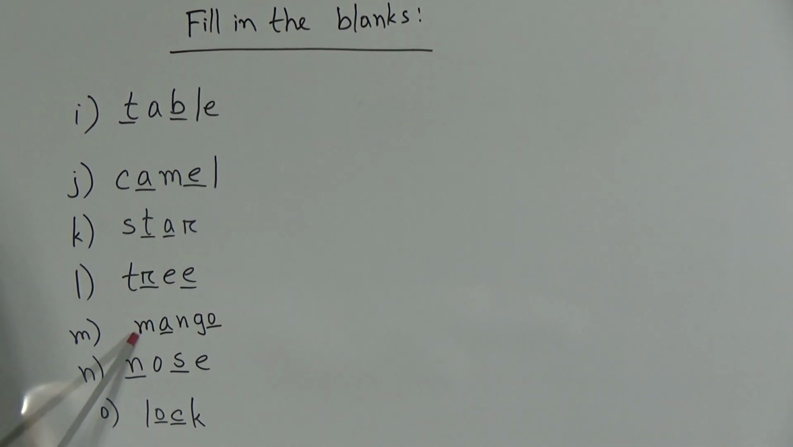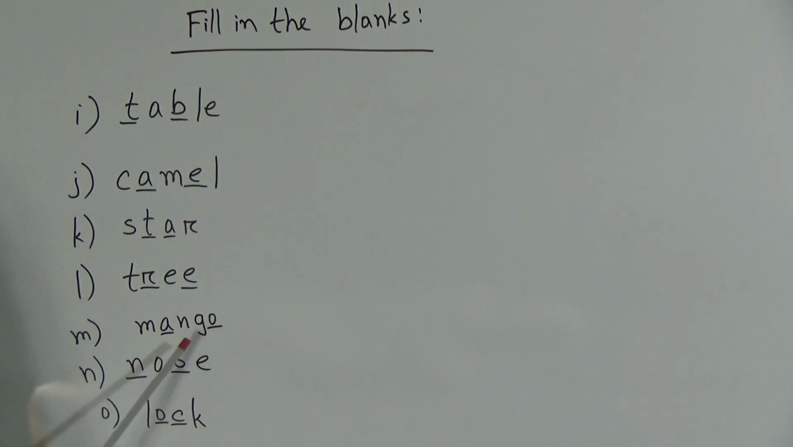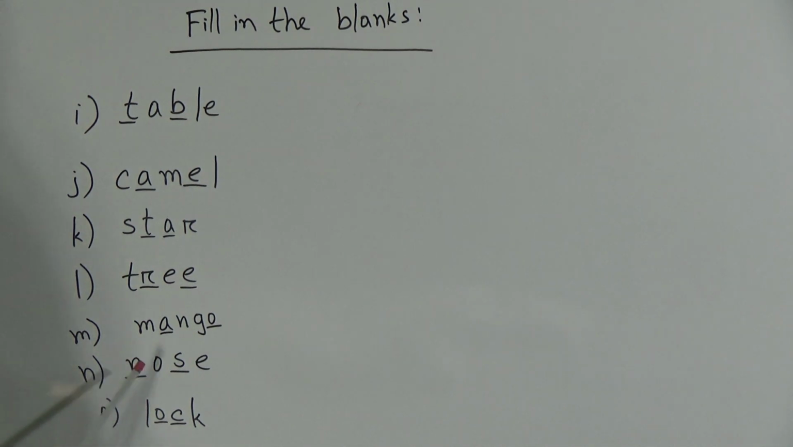Dear students, now we will go to the next word. Look, I have written here M-A-N-G-O, mango. I have written after the letter M here A, then I have written N, M-A-N-G, then you will get another gap and you have to write here O. So the full word is what? M-A-N-G-O, mango.